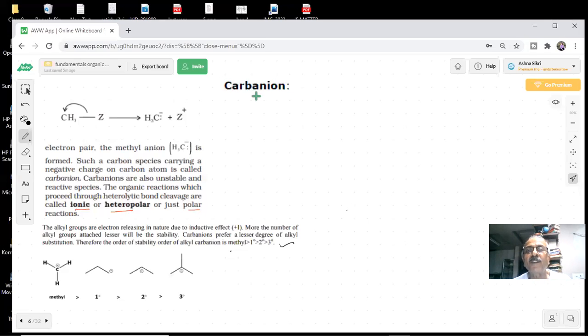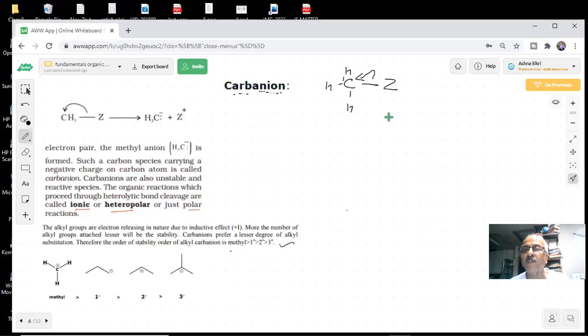Another type of intermediate we told you about is a carbanion, students. Carbon and anion. Anion means negatively charged, students. When will it happen? Supposing I have this bond, students, and Z is an atom which can give electron and carbon can gain electron. When will it happen now? Tell me. When will this shift take place? Under what condition is this electron going to shift?